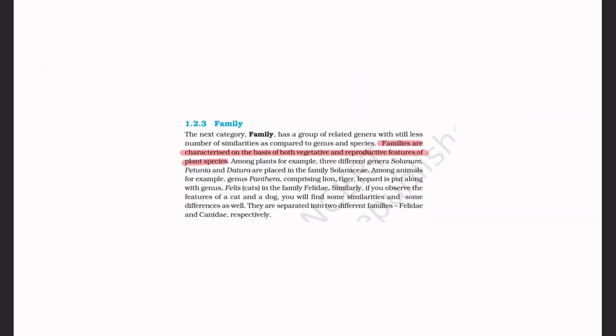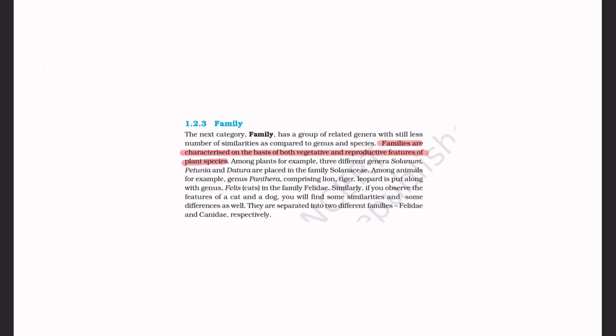Let us see what examples he has given in the family. For any of these taxa, you have to know the basic principles of the taxa and examples which he has given in the textbook for that taxa. So for family, among plants, for example, 3 different genera. Families are comprised of genera. So we have to group some genera and then give a family name. We will include those genera in that family name. Same like that only, the examples were 3 different genera, Solanum, Petunia and Datura, placed in the family Solanaceae.